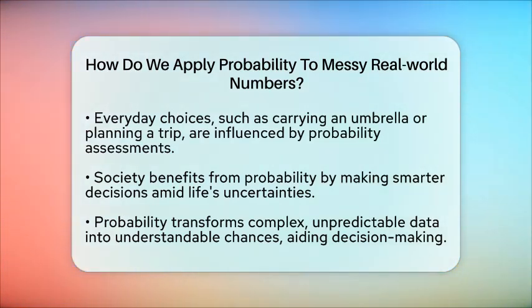In everyday life, probability influences many choices. It helps us decide whether to carry an umbrella, invest in stocks, or plan a trip. It turns messy, unpredictable numbers into useful information, giving us a clearer view of what might happen next. By applying probability, society can better navigate the unpredictability of life, making smarter decisions based on the chances of different outcomes.